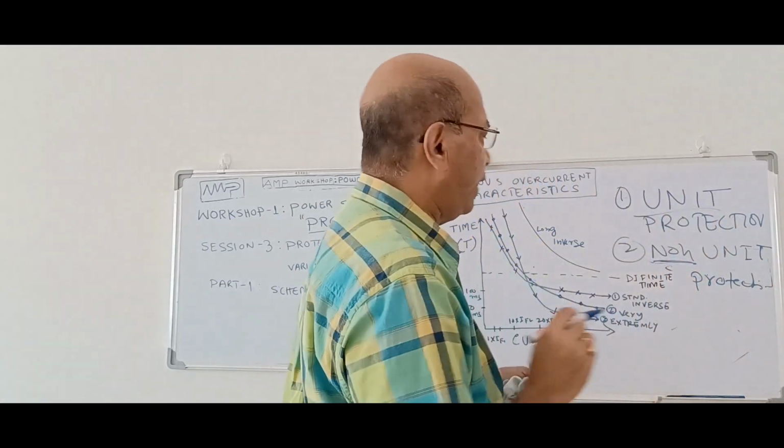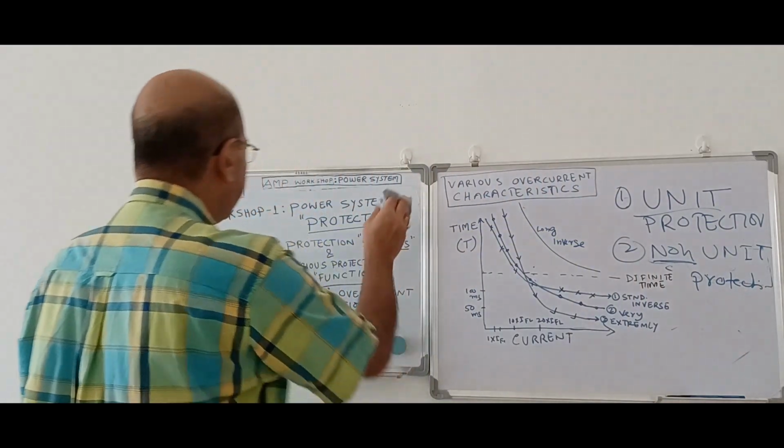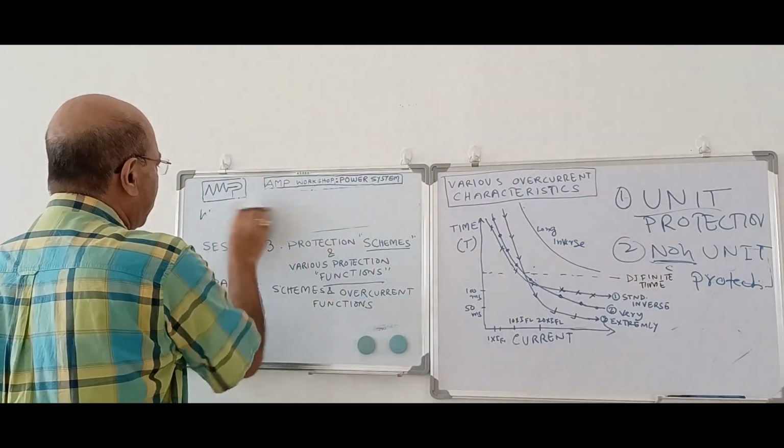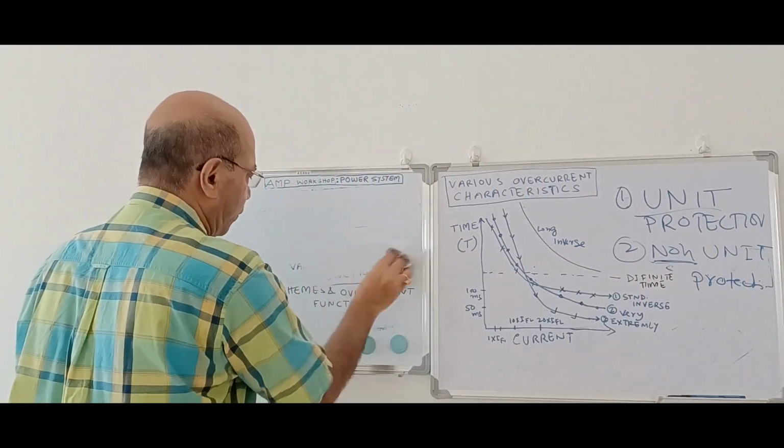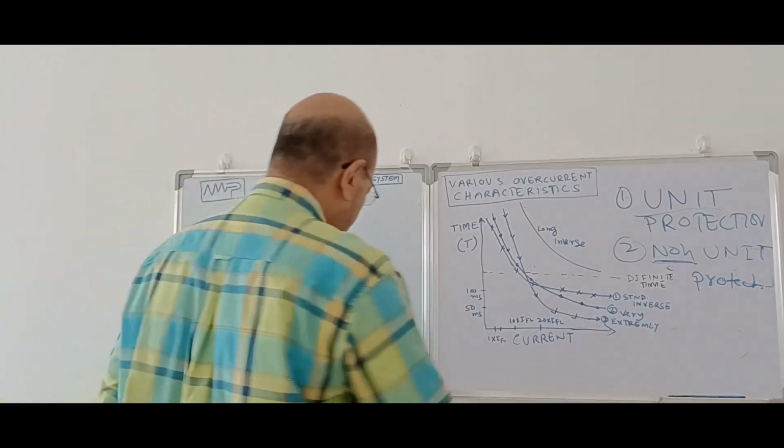These are the two different types of protections. Now to understand this, I will draw over here what the difference between these two is, so that we will understand clearly.